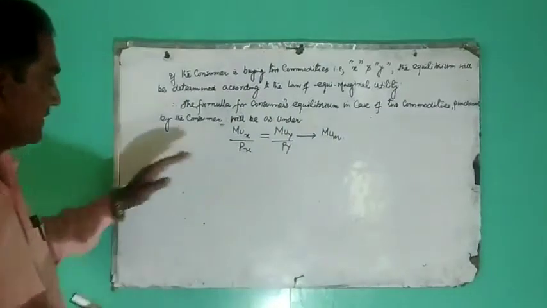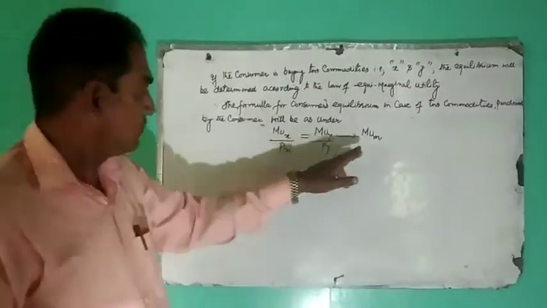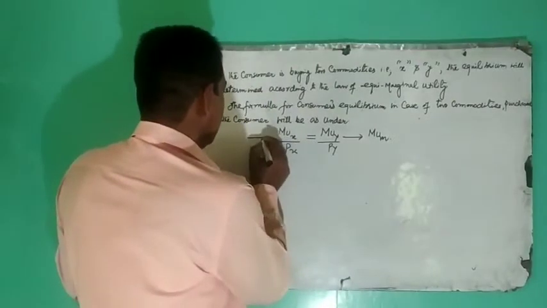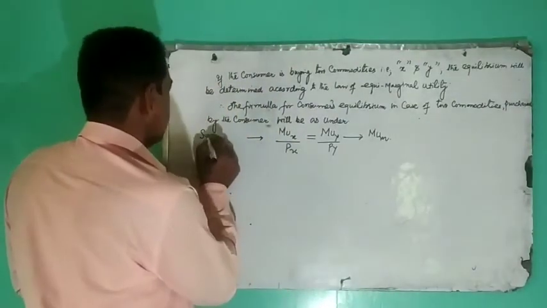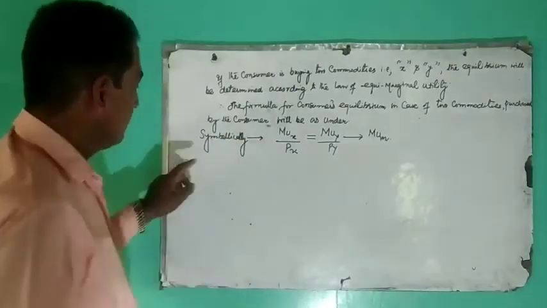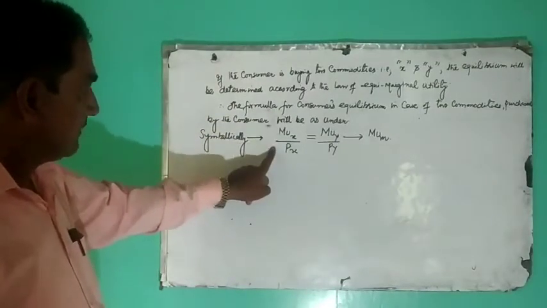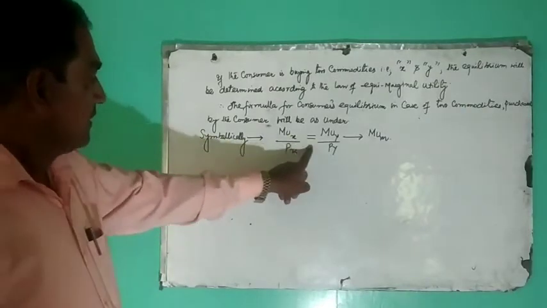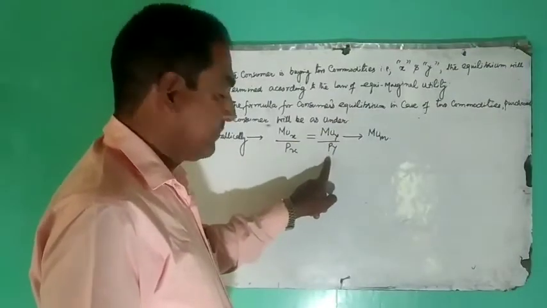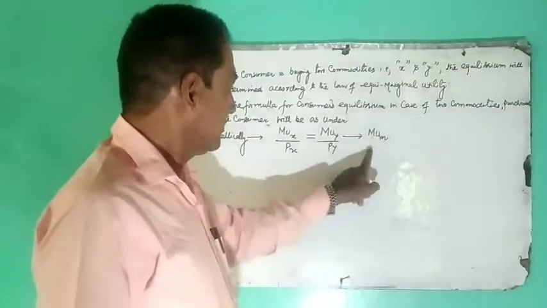This is the equation. Symbolically, the formula for the consumer's equilibrium in case of two commodities is written as: marginal utility of X over price of X must be exactly equal to marginal utility of Y over price of Y, and this should be equal to marginal utility of money.